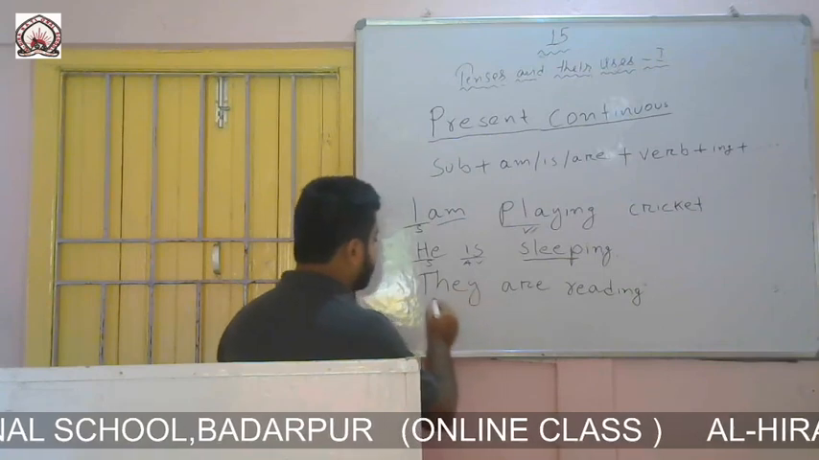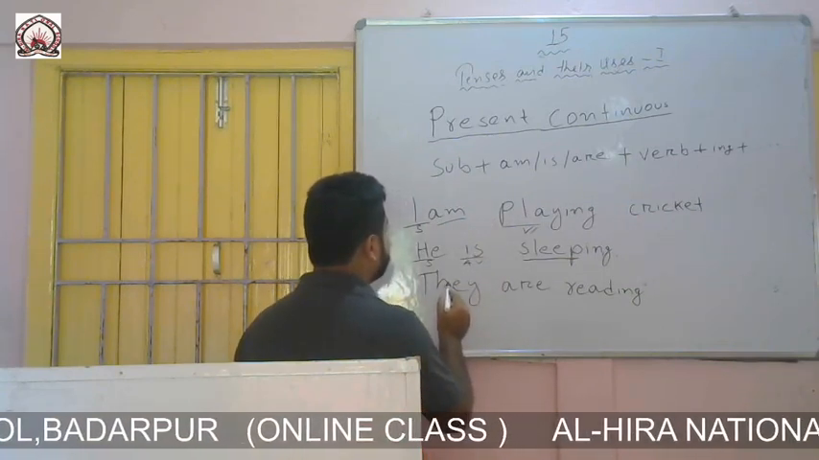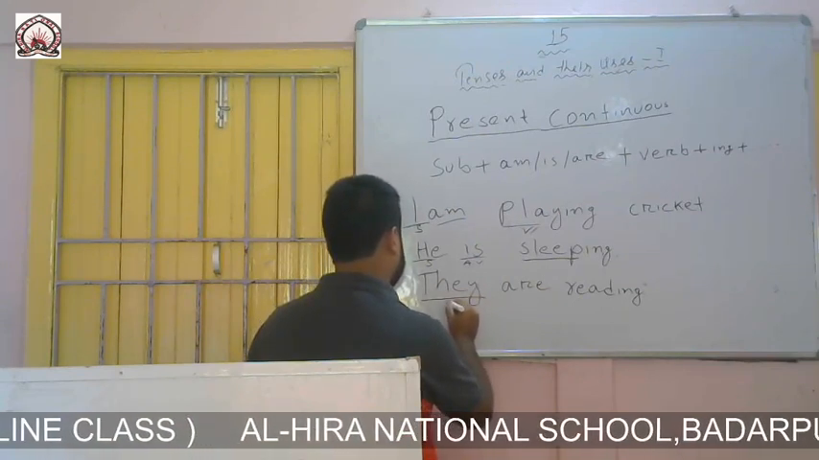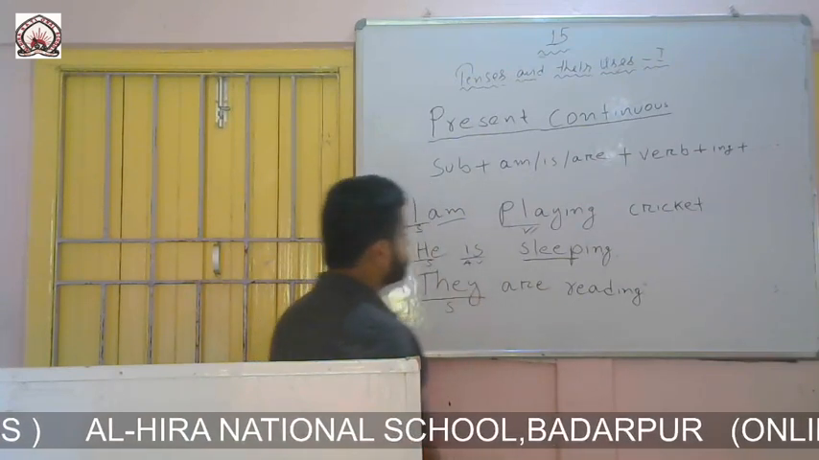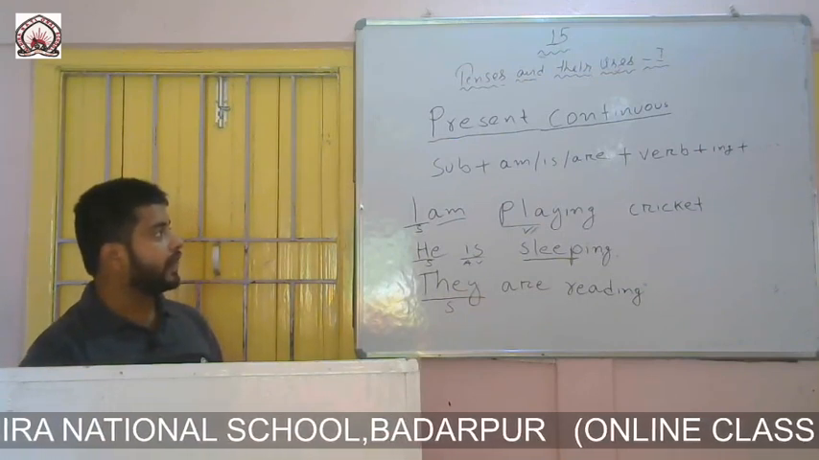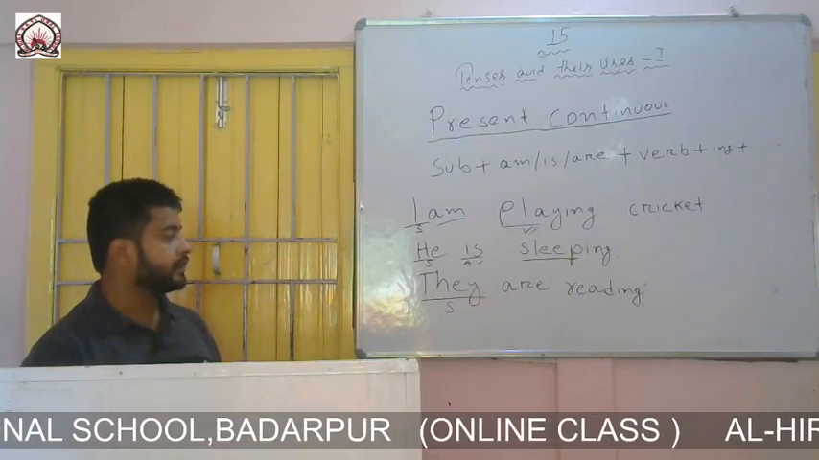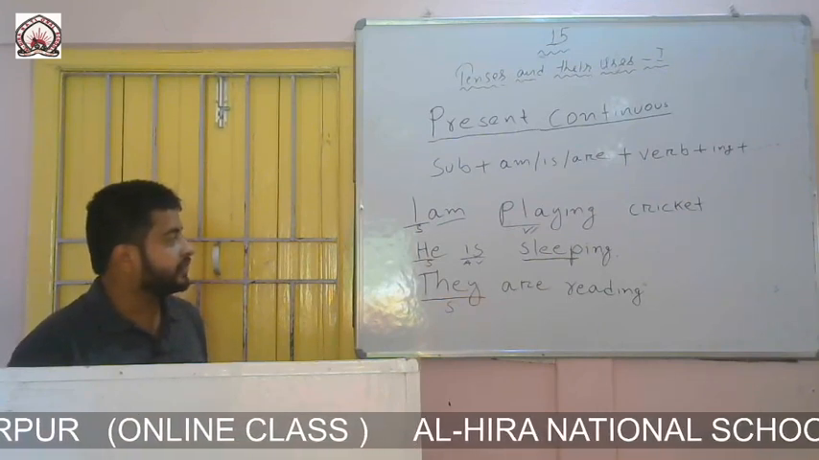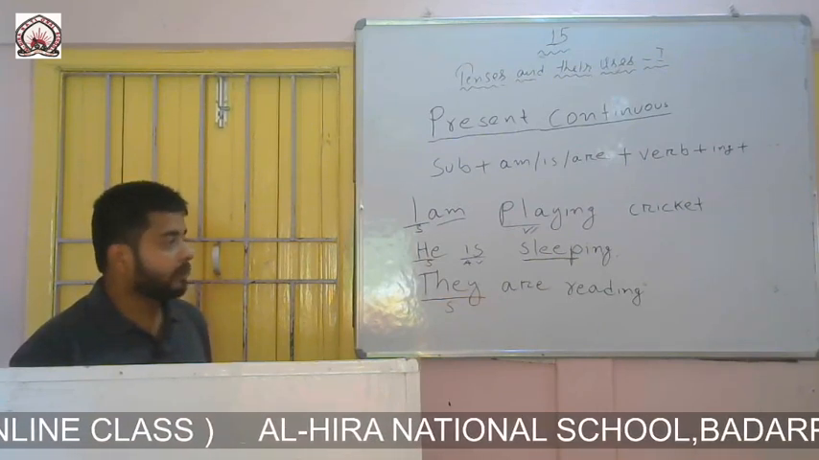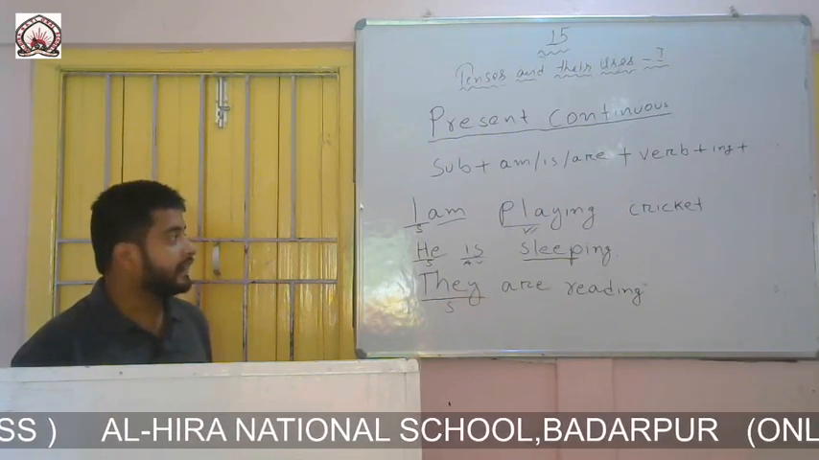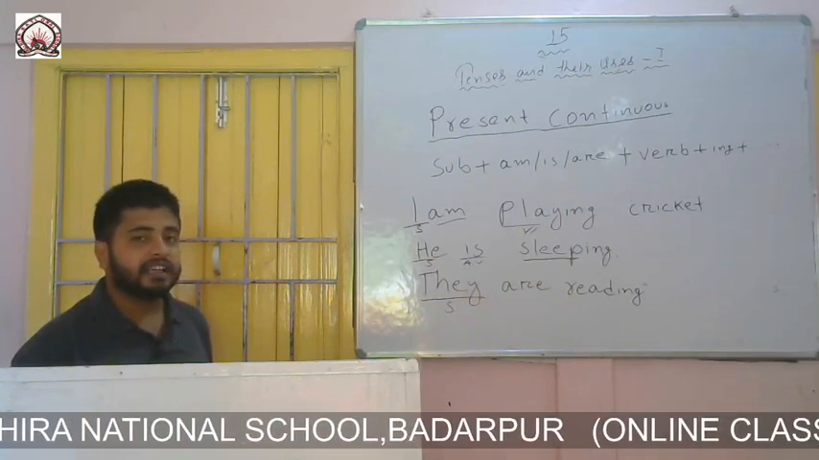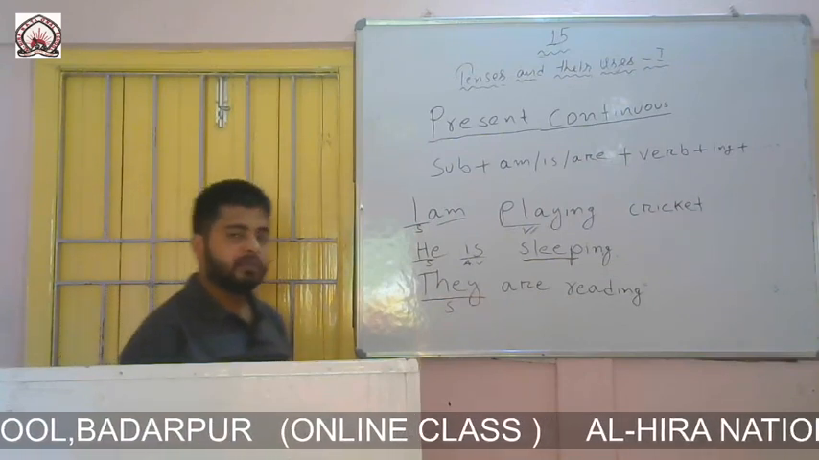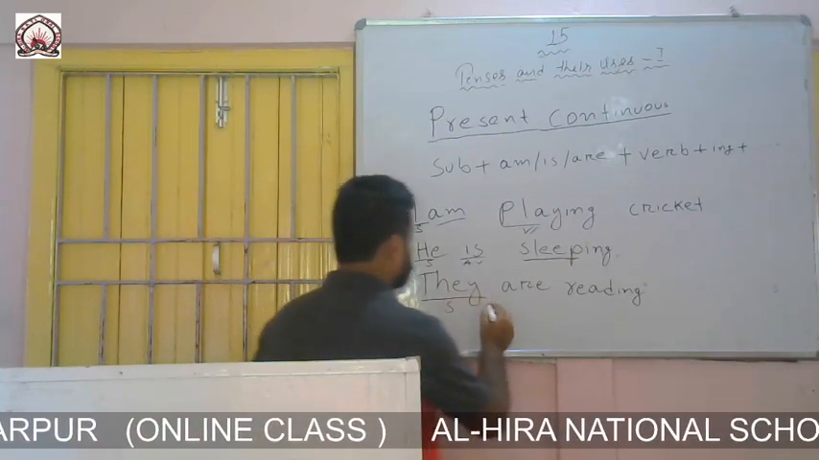So here the formation says that we should write the subject at the beginning. Here they is my subject. Then the formation says that we should write am, is or are according to the subject. Here I have written are. Why have I written are? Because I have said that we will use am with the subject I and is with third person singular, and with the rest of the others we will use are. Please keep in mind. So I have written are.